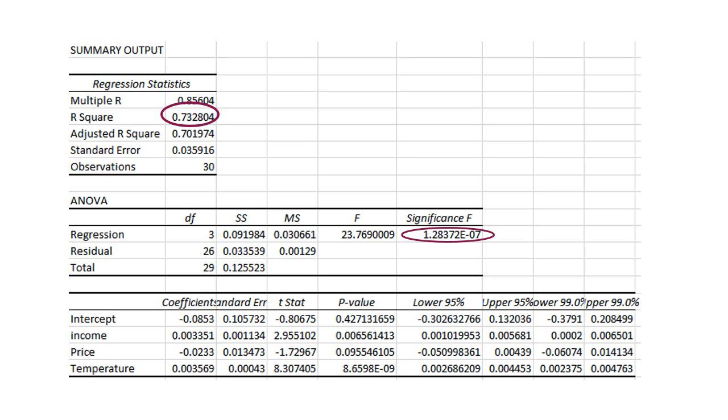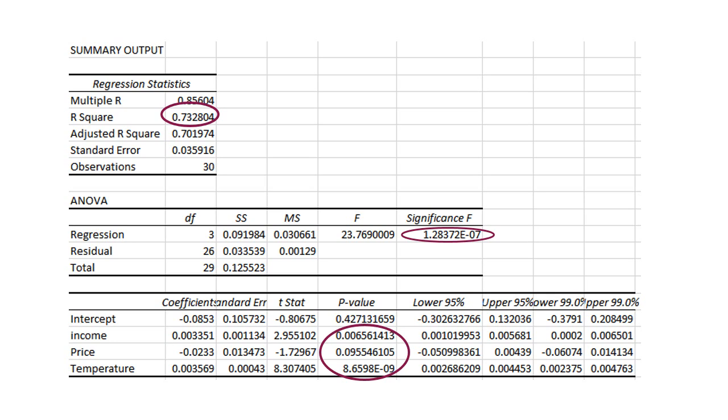I also was able to determine if each independent variable was statistically significant by looking at the p-values. So for income, my p-value was 0.0066, which is less than 0.05. So income is statistically significant. However, for price, my p-value was 0.096, which is greater than 0.05. So this means that price is statistically insignificant. And this basically means that there's unlikely to be a relationship between price and consumption.